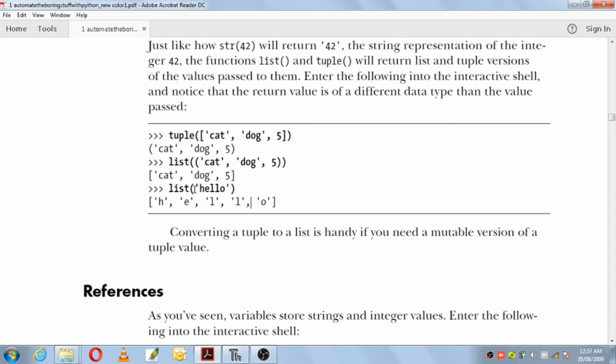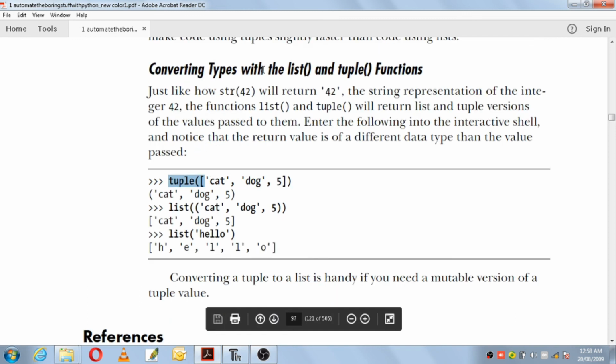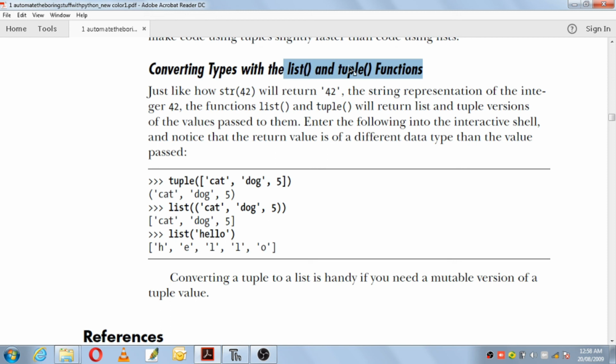Then you have here list of "hello". This is a string and this string will be converted into a list. So converting a tuple to a list is handy if you need a mutable version of a tuple value. As you know, a tuple is immutable, but if you convert it to a list, then you can have a mutable version of the tuple. So using these list and tuple functions, you can convert a list to a tuple and a tuple to a list.